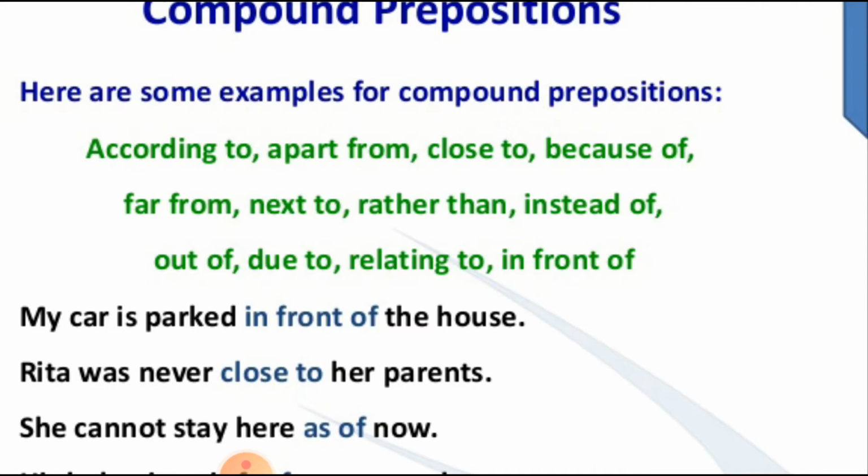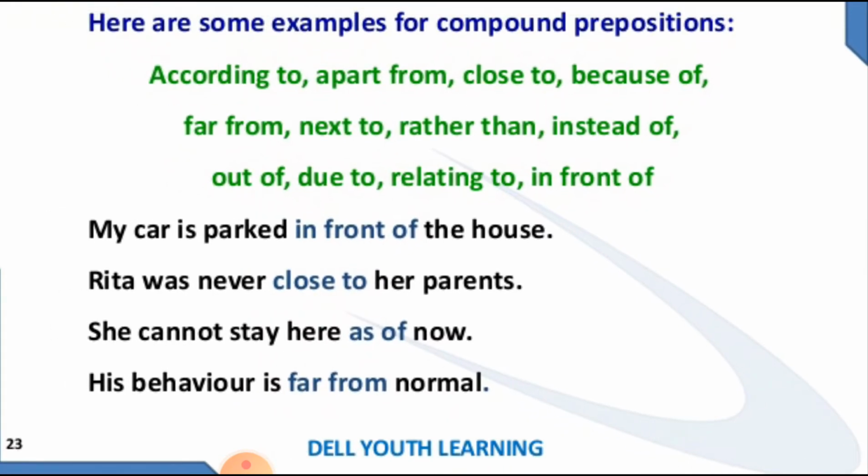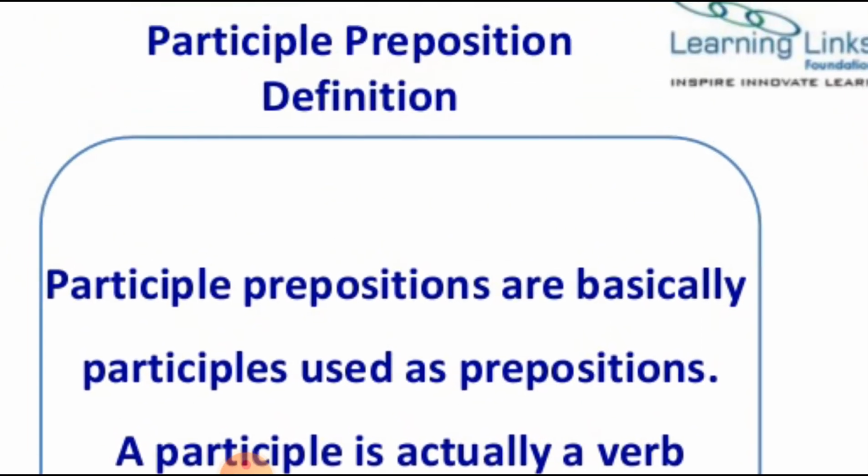My car is parked in front of the house. Rita was never close to her parents. She cannot stay here as of now. So they are of course two different words, but they are used now as a single preposition. His behavior is far from normal. So these are compound prepositions.